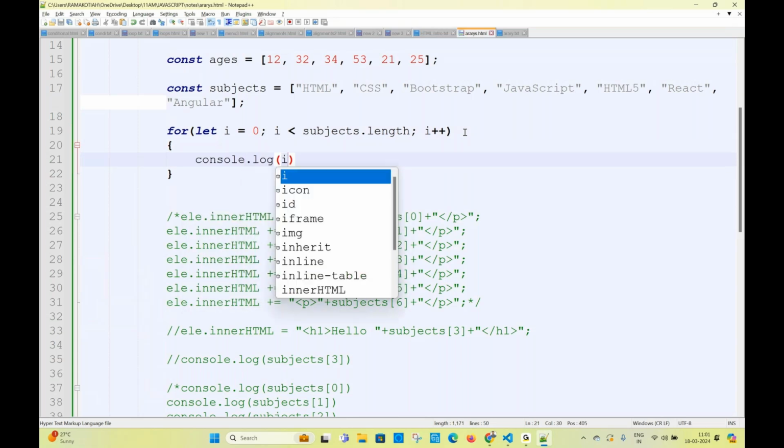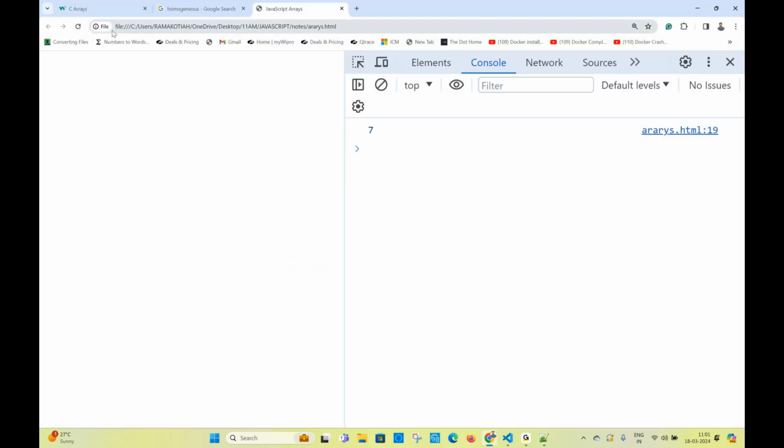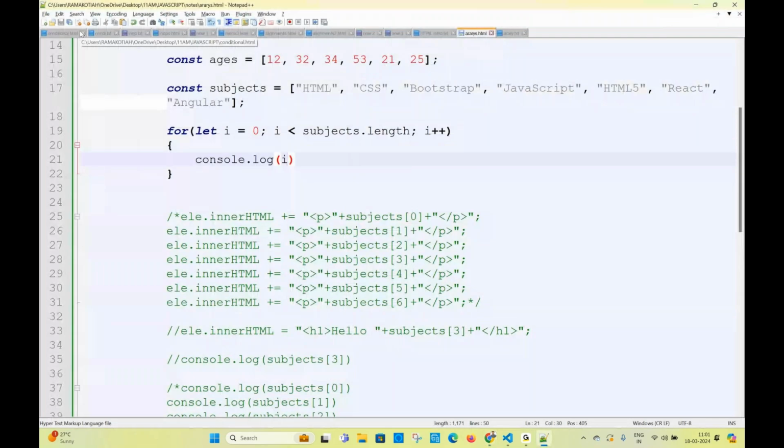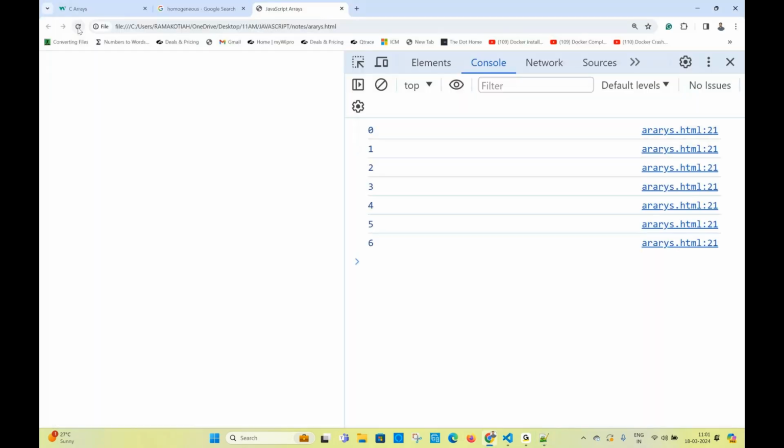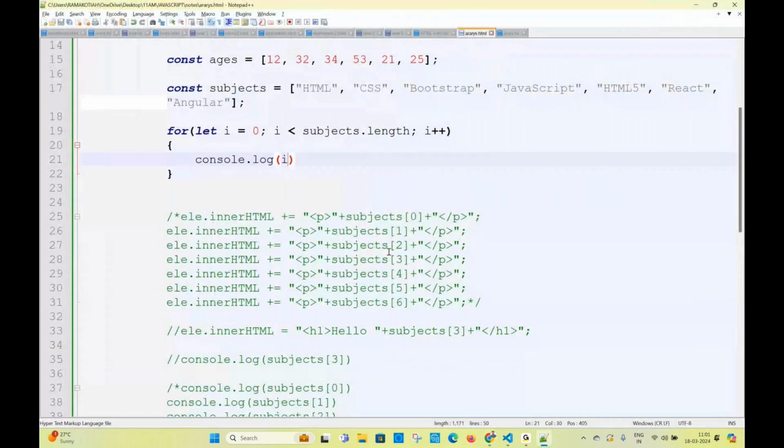What is the output I can see in the console? HTML, CSS, JavaScript? What are you printing? Indexes, 0, 1 to 6 you are getting. Total 7 printed, but started from 0.